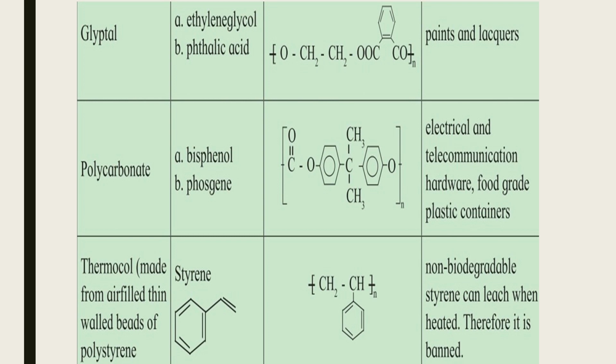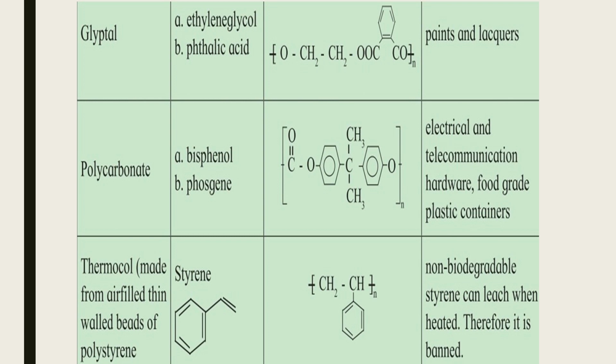Monomers used for polycarbonate are bisphenol and phosgene. The polymer structure is as shown in figure. Polycarbonate is used in electrical and telecommunication hardware. It is also used in food grade plastic containers.